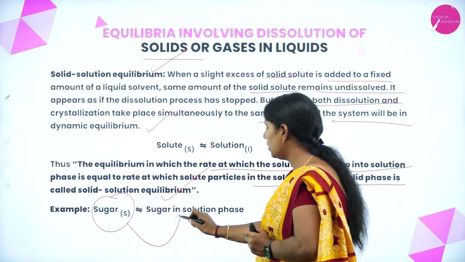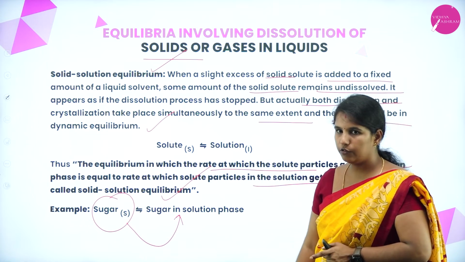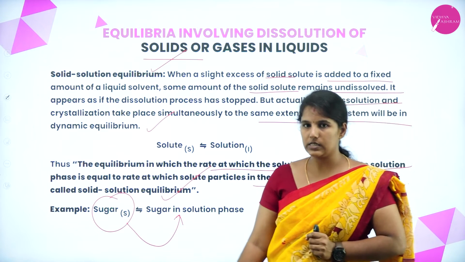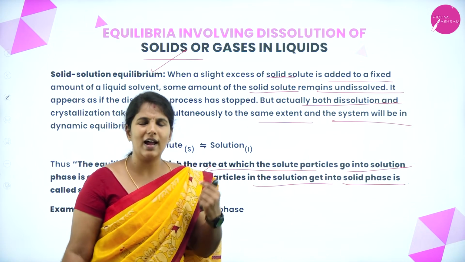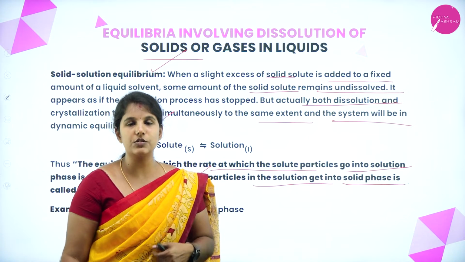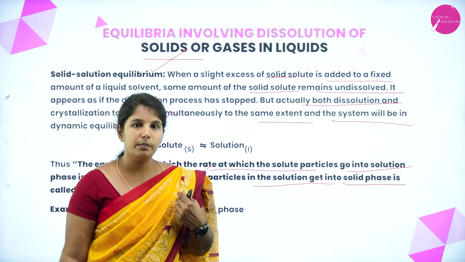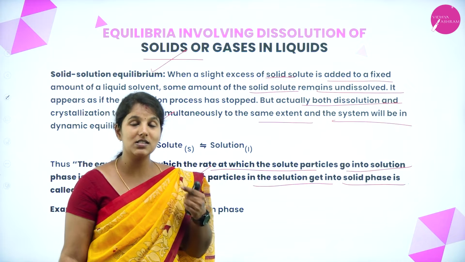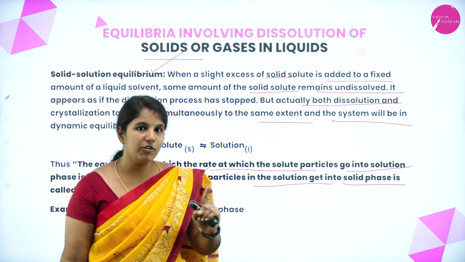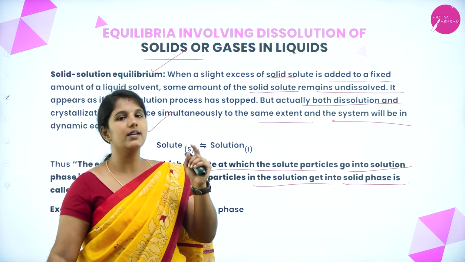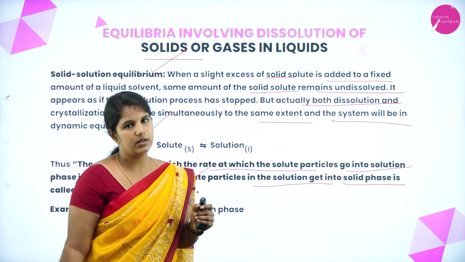When it is dissolved in water, it forms a sugar solution phase. If you add a few more crystals of the solid, again it will dissolve. During that addition process, you will observe that at a particular point, the crystals will not dissolve. That is mainly because that is the equilibrium state where the dissolution and crystallization are happening simultaneously.